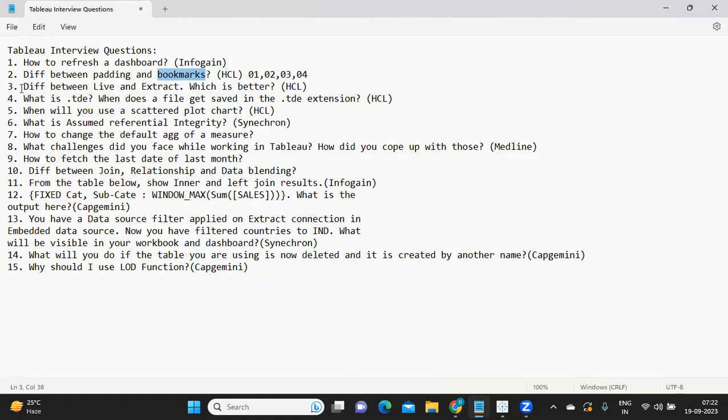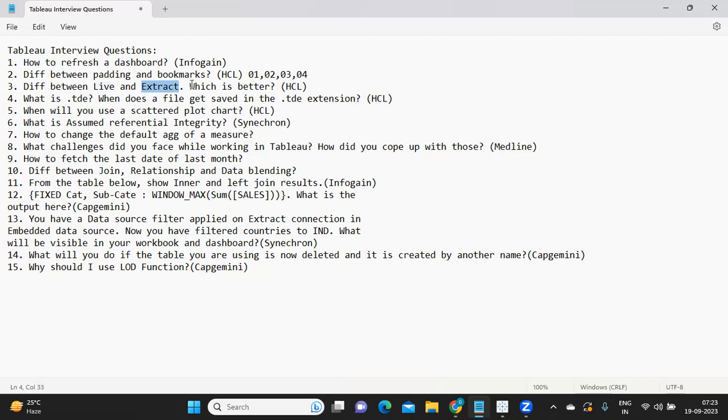So what is the difference between live and extract, and which is better? This was asked in HCL. Again, the above padding and bookmark questions were also asked in HCL. Okay. Live is a real-time connection to your data source. Whenever there is a change in the data, that change will be reflected in your dashboard. And extract is a copy of data that you have taken at a particular point in time. Okay, so this is the main difference between live and extract.